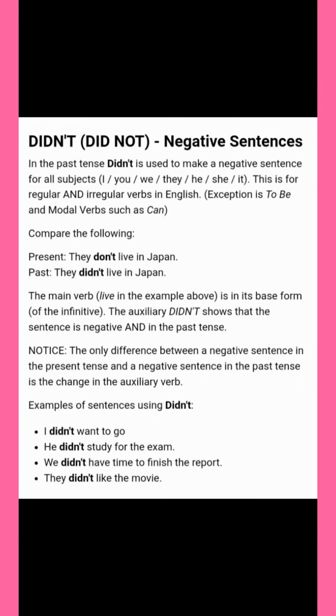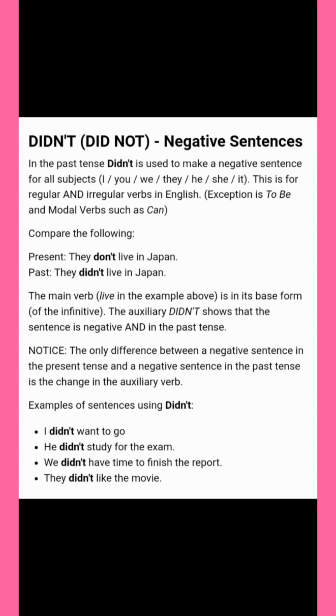In the same way, in past tense, didn't or did not in a negative sentence. We can write it with all the verbs, all the subjects, whatever the subject may be, no problem. We need to write did with the negative before the verb. It will be didn't. They don't live in Japan. That is in present tense. It will be changed to they didn't live in Japan.